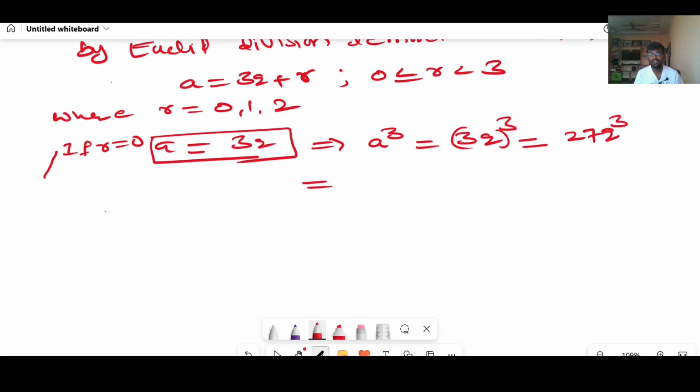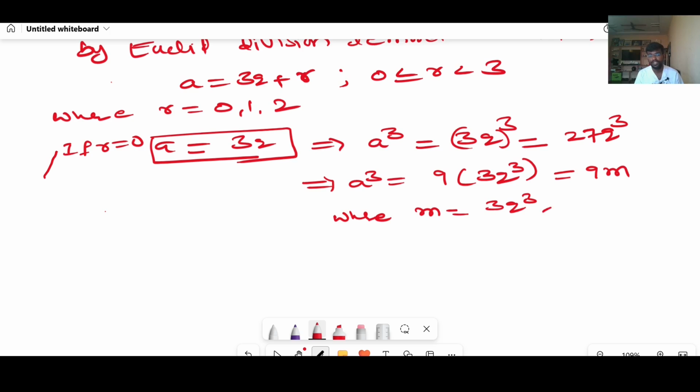Can I take 9 common here? You will get 3q cube. I can write it as 9m, where m equals 3q cube. We got the positive integer cube in the form of 9m, irrespective of the m value.